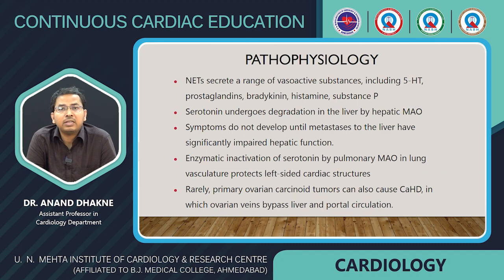Symptoms do not develop until metastasis to the liver has significantly impaired the hepatic function, that is, decreased levels of monoamine oxidase in the liver. Enzymatic inactivation of serotonin by pulmonary monoamine oxidase in the lung vasculature protects the left-sided cardiac structures. Rarely, primary ovarian carcinoid tumors can also cause carcinoid heart disease, in which the ovarian vein bypasses the liver and portal circulation.